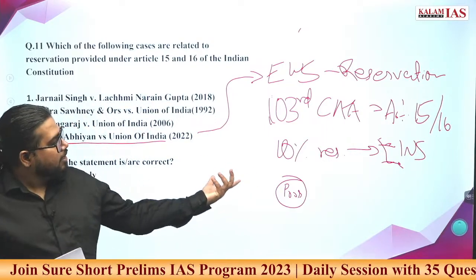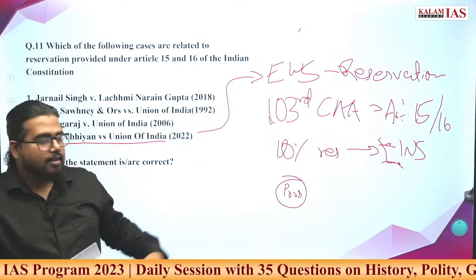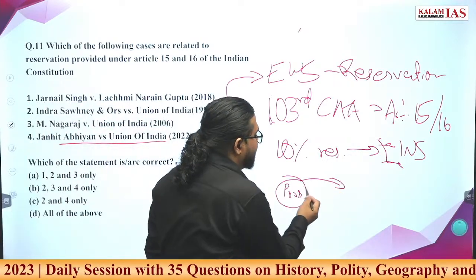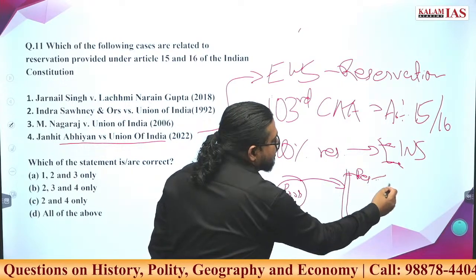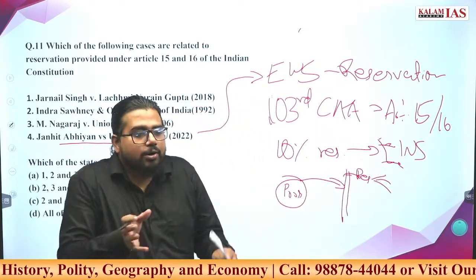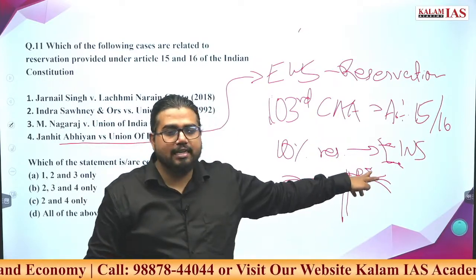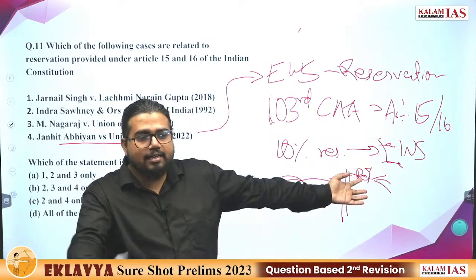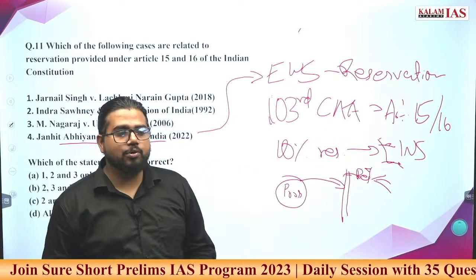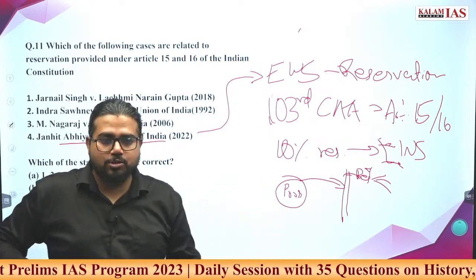Now, based on this person is poor, you are giving him reservation. Now here you are giving another criteria. If it is from reserved category, then this EWS reservation is not applicable if he is eligible under any other reserved category. You are taking poor, take all poor. Why are you avoiding this reserved category poor from this list? So you are keeping a separation that is not constitutionally valid.